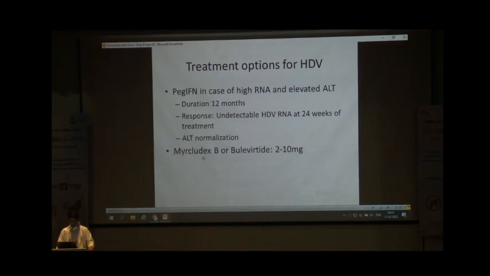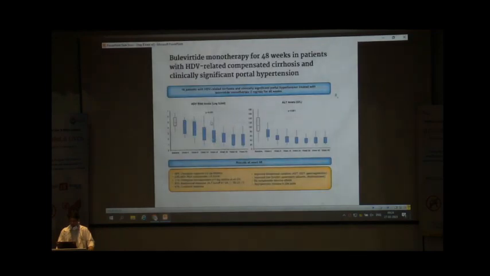Other options are Myrcludex and bulevirtide. These are the oral medications. So this study was done by Lampertico et al. They studied bulevirtide monotherapy for 48 weeks in patients with hepatitis D virus related compensated cirrhosis.